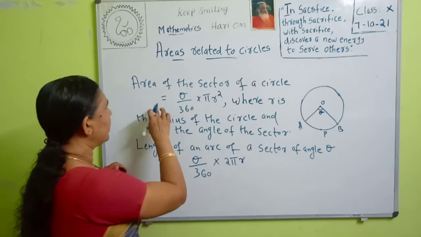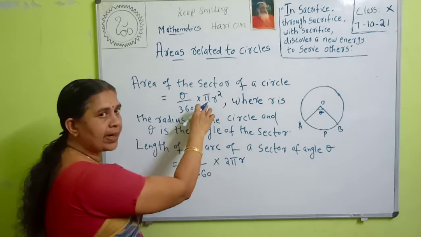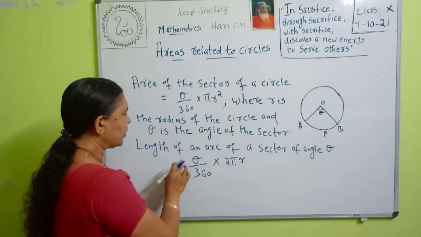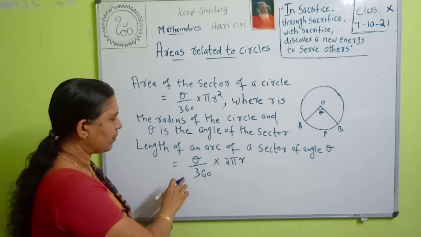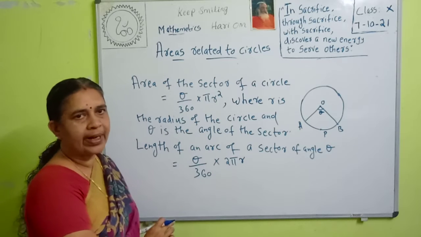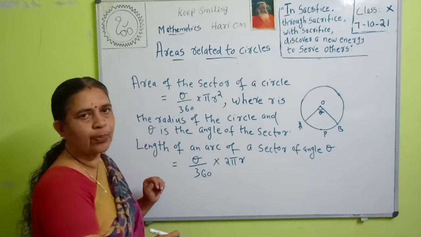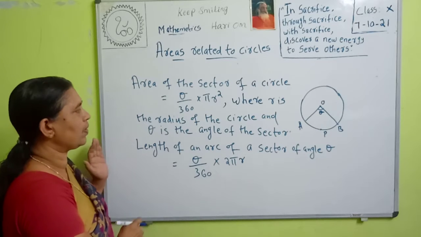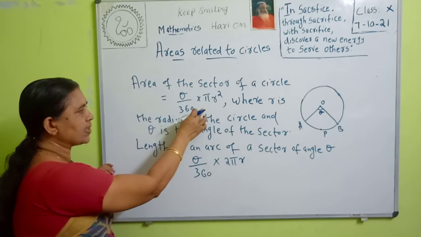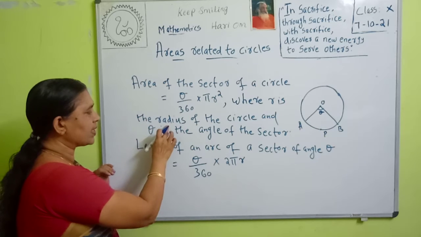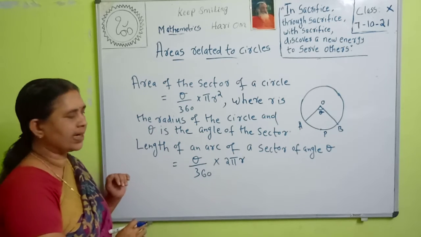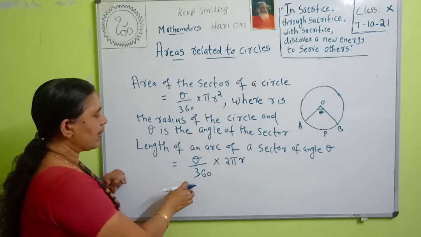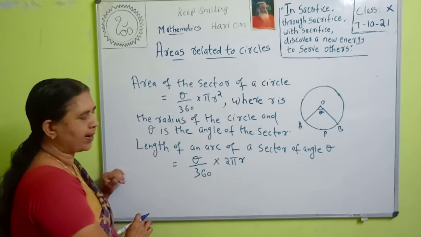Remember it. To find the area of the sector, we use theta by 360 into pi r square, because the area of the circle is pi r square. Then to find the length of an arc of a sector of a circle, we use the formula theta by 360 into 2 pi r, because the circumference of the circle is 2 pi r. Remember the difference. Therefore, area of the sector of a circle is equal to theta by 360 into pi r square, where r is the radius of the circle and theta is the angle of the sector. Then length of an arc of a sector of angle theta is equal to theta by 360 into 2 pi r.